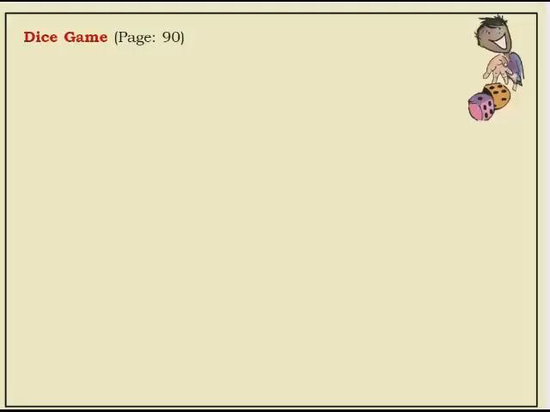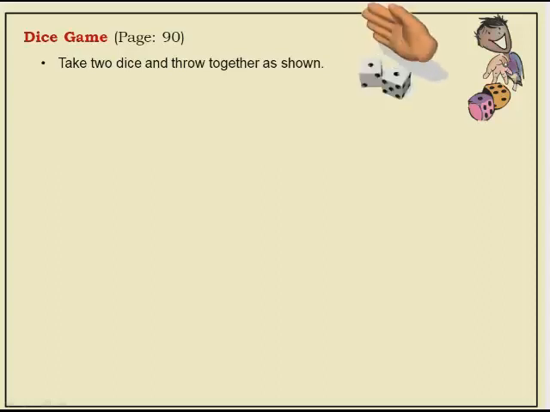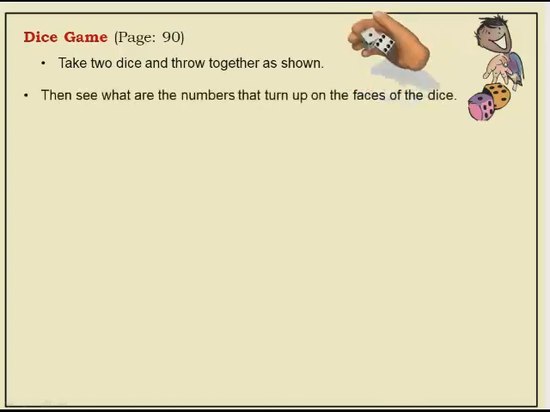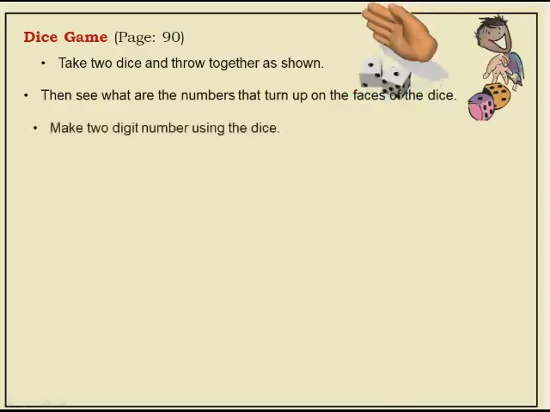Dice game, page number 90. Take 2 dice and throw them together as shown. So what they are asking us is to take 2 dice. For example, see, I am showing you here. You will take 2 dice and throw them together. Then see what numbers turn up on the faces of the dice. If you throw a dice, you will get any number from 1 to 6, yes or no? So after throwing 2 dice, see what numbers you got.